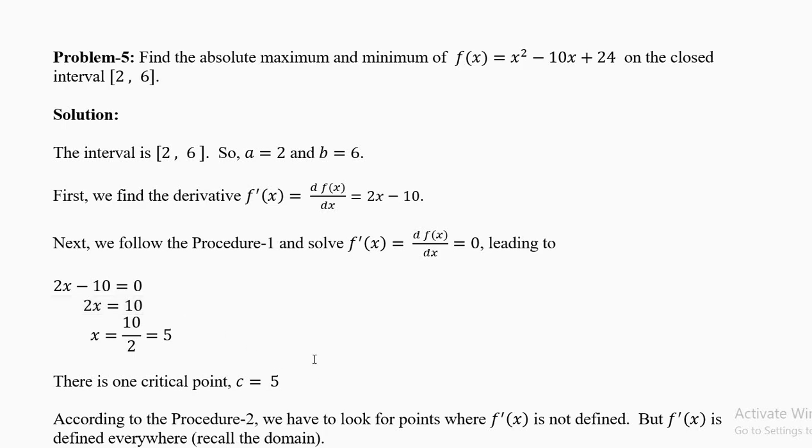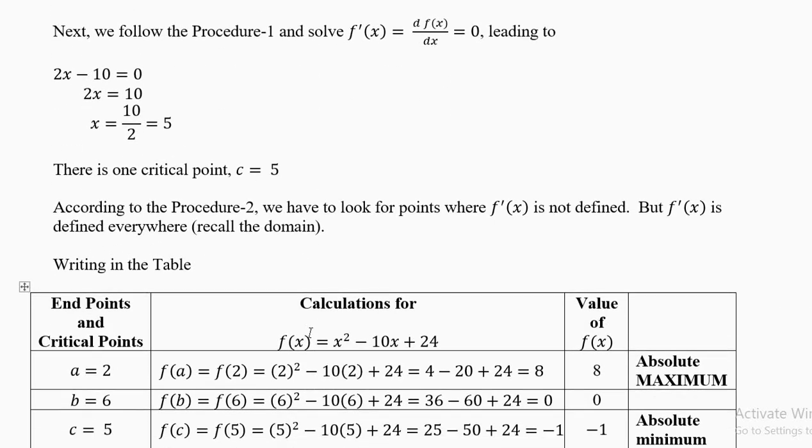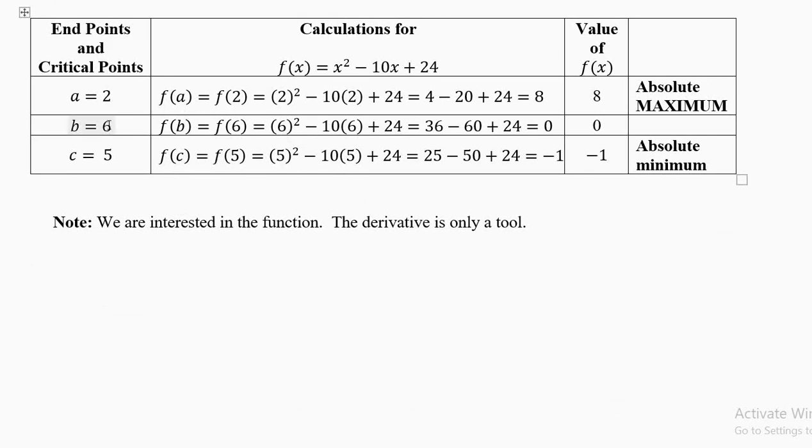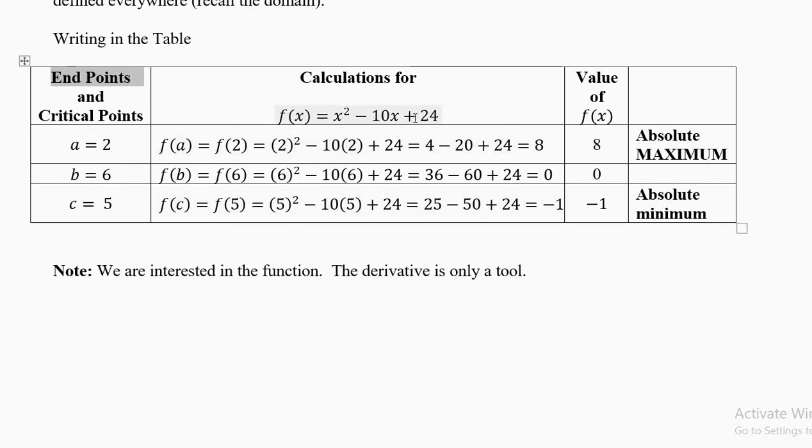You should know how to solve these equations. We have seen it in the last question. So the critical point is 5. A equal to 2, b equal to 6 is given in the question. The endpoints. Look at the endpoints. Endpoints are in the question of the interval. A equal to 2, b equal to 6, 2 comma 6 in the question. Critical point c equal to 5 we have calculated. Copy the function here. Now calculate f of a, f of b, f of c.